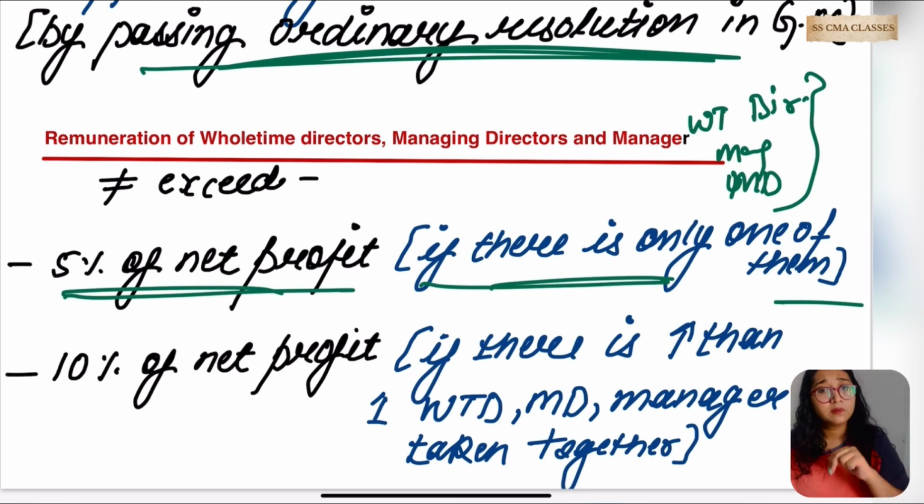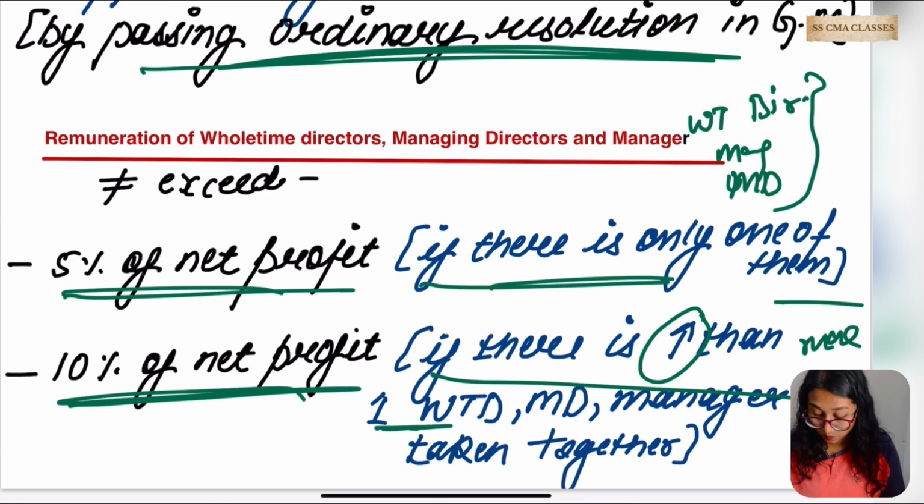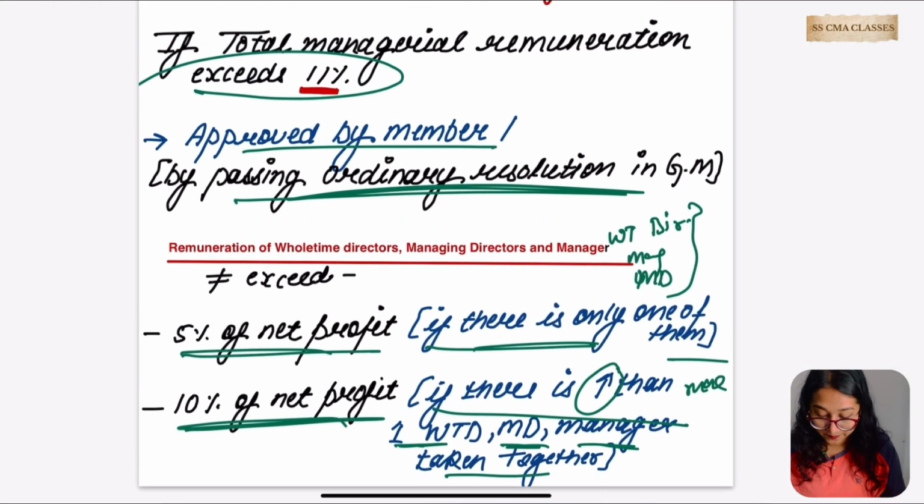But what if a full-time director and a manager are appointed at the same time? The law does not say that these two people cannot be appointed at the same time, right? So what should be the limit? 10% of net profit, if there is more than one of WTD, MD and manager taken together. In that case the limit is 10%. And if the person is only one among these three, the limit is 5%, otherwise 10%. But what if